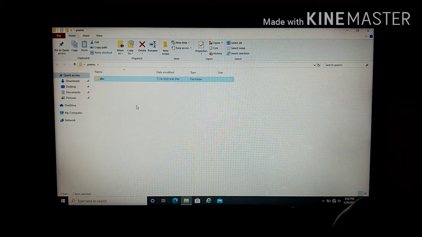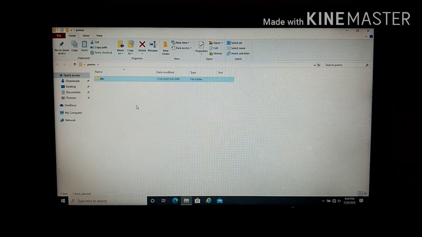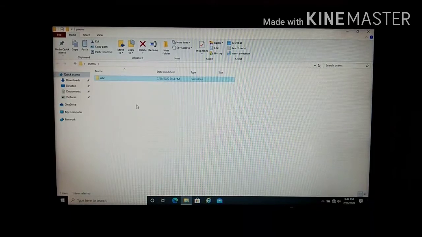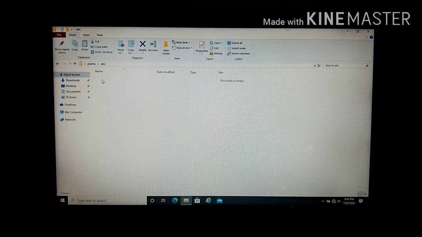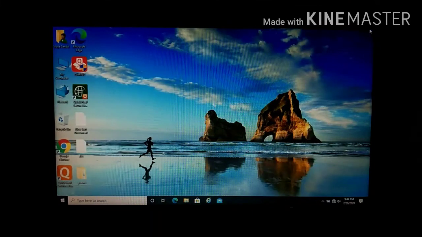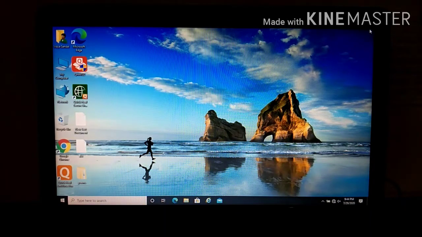Okay, now the next is opening a file or folder. How to open a file or folder? You have to double click on that folder, it will open. And if you want to close, you just have to click on the close button. That folder will be closed. Understood everyone?